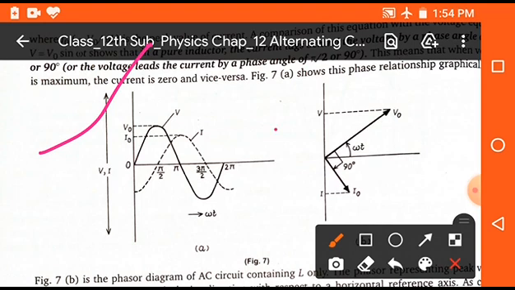Now in the second case you can see that the angle between I naught and V naught is 90 degrees, and I naught lags by 90 degrees from V naught, that means the peak value of alternating voltage. Clear? So these both are important phasor diagrams. They are generally asked in the board examination.